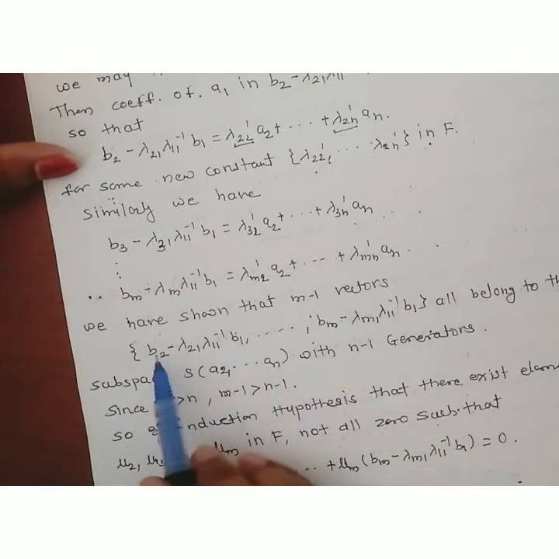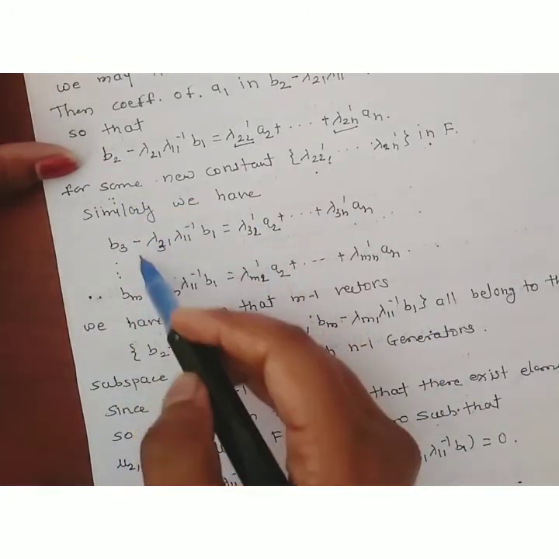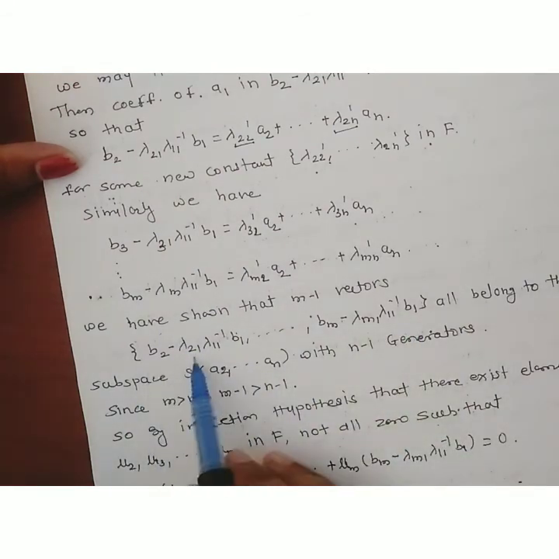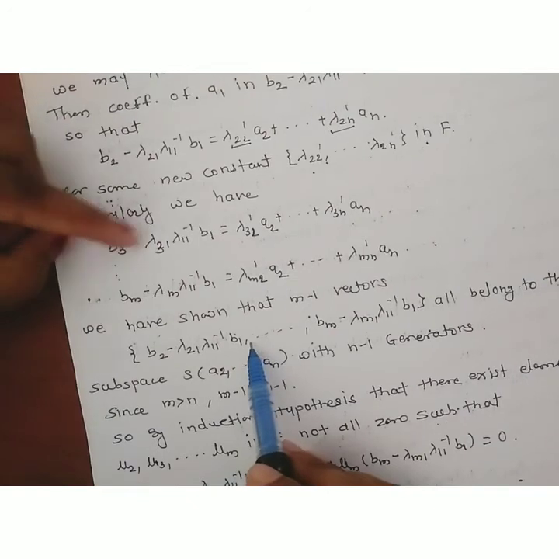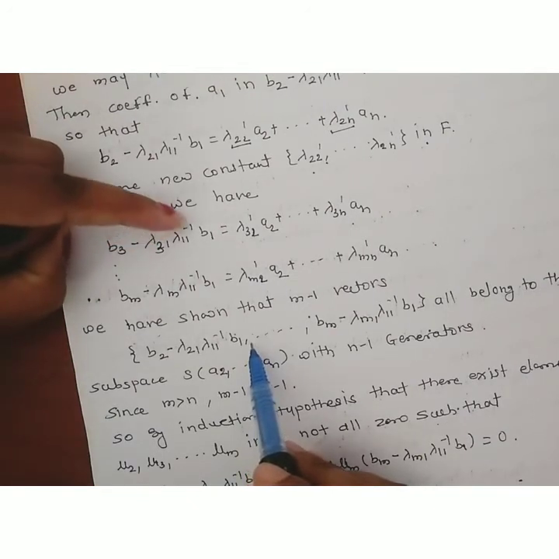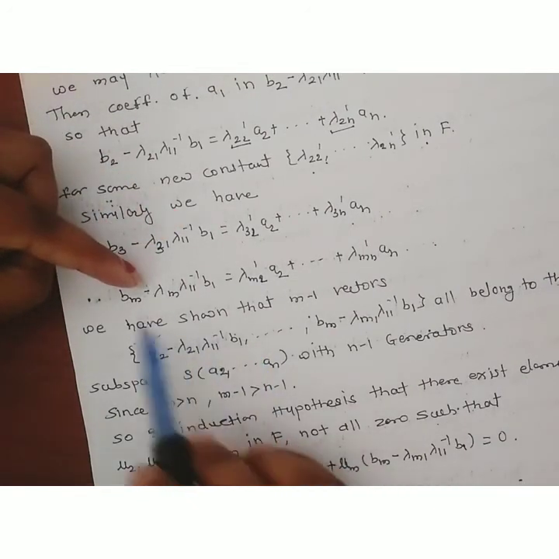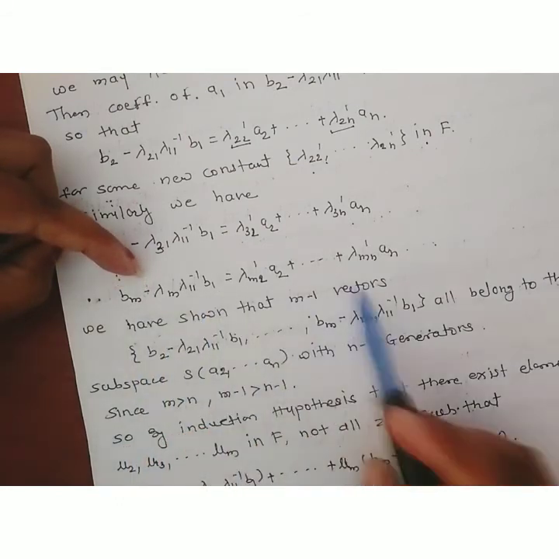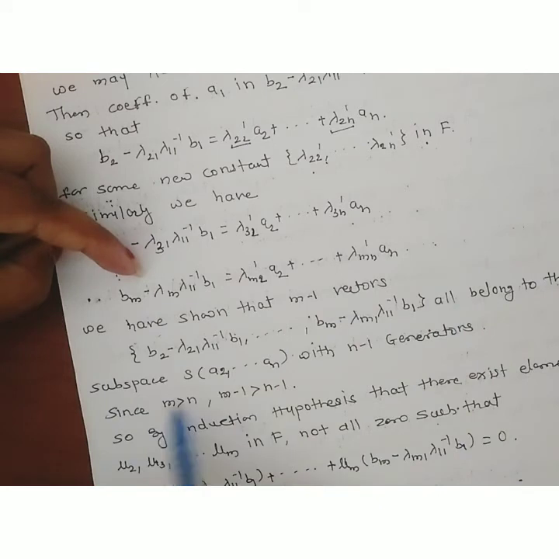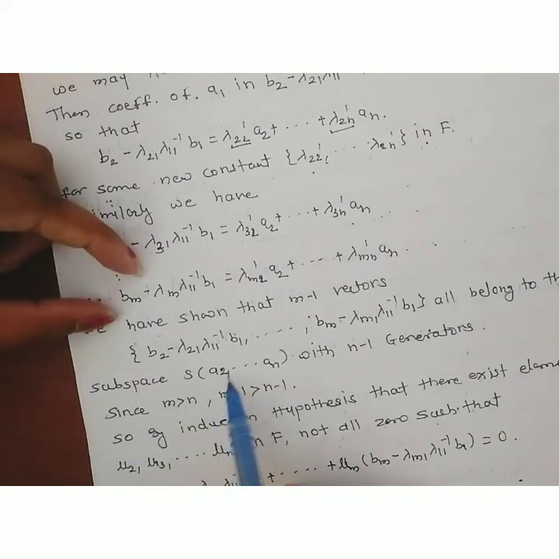Consider these terms, all in one bracket: b2 minus lambda 2 1 lambda 1 1 inverse b1, then b3 minus lambda 3 1 lambda 1 1 inverse b1, and so on up to the last term. What is the last term? bm minus lambda m 1 lambda 1 1 inverse b1. All of these belong to the subspace spanned by a2, a3, up to an, with n minus 1 generators.